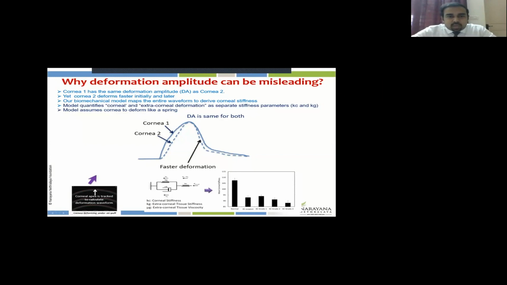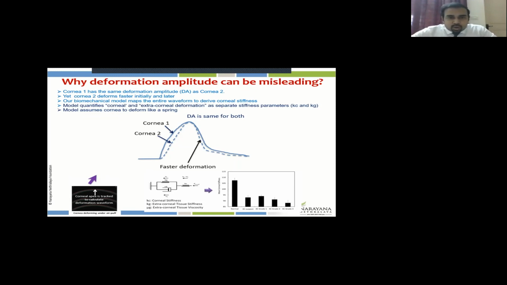But if you look at the one depicted with dotted lines versus the one depicted by the continuous line, the one with the dotted line actually starts deforming later, and it starts recovering faster. But still, the deformation amplitude of this cornea is similar to the other cornea which started deforming faster and started recovering later. So does it strike you that deformation amplitude by itself could not be an index which can be used to completely assess the overall biomechanical property of the cornea?